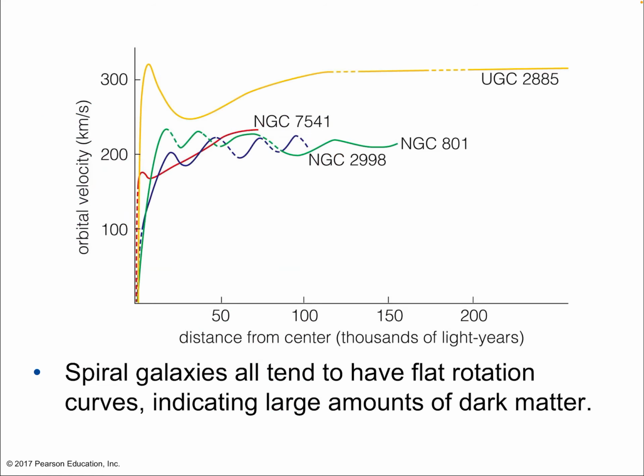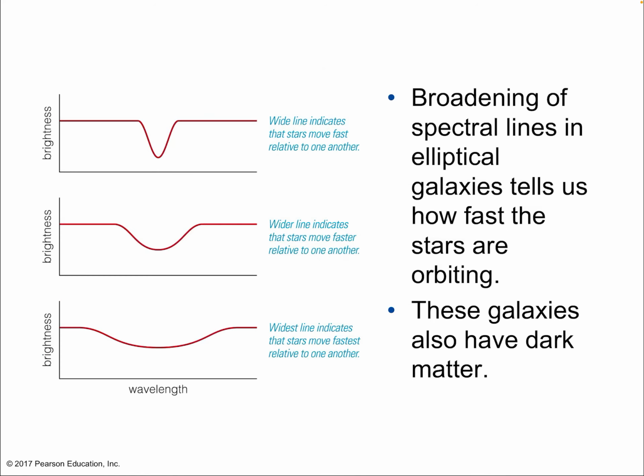Okay, and that's how we get these curves. All right, the spiral galaxies all tend to have flat rotation curves, indicating large amounts of dark matter. Again, why are we assuming it's dark matter? Because we don't see any matter, right? If there's matter out there, we would see it. Okay, we would see it glowing, right? You might be like, well, maybe it's just not hot enough to glow. Well, all matter glows, even very cold matter, like the cold gas between stars, glows in the radio frequencies, because very cold things glow at very long wavelength, low frequency, and we can see that, right? Basically, all matter, we should see some light signature of it, and we just don't see that, so that's why it must be dark matter.